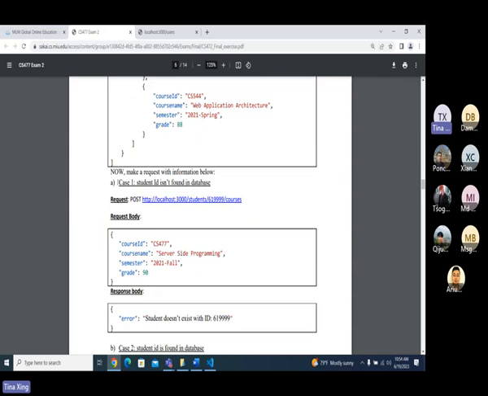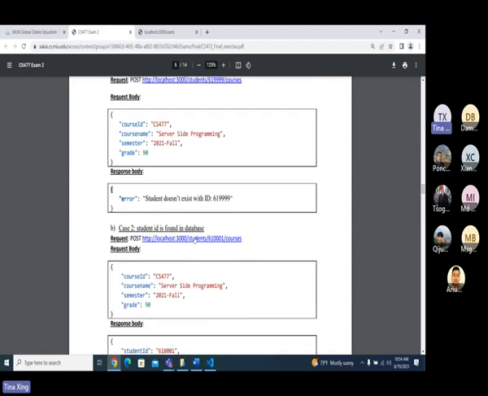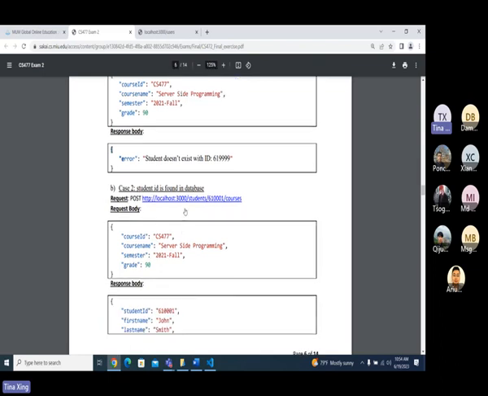Then this is case 1, where you will say student ID not found. Okay, I give a student ID, and this is my request body, which has the course ID. Then you're going to have an error response body back, okay. And for case 2, student ID found, this one found it. This is my course ID, okay.